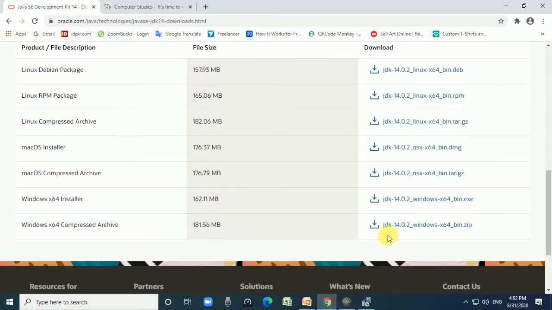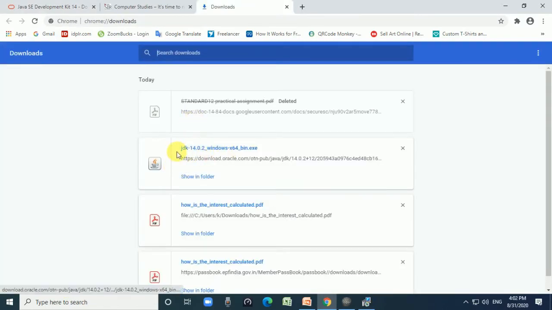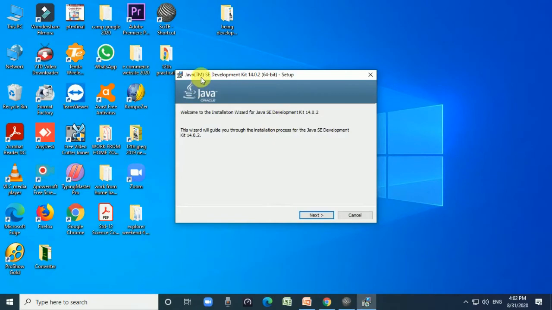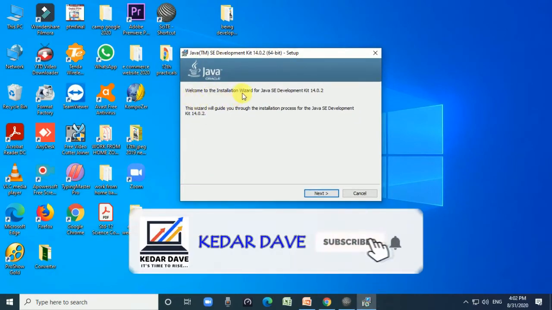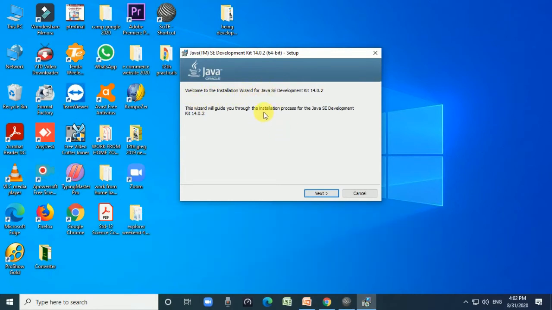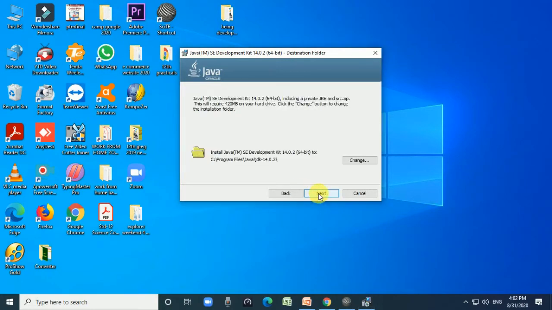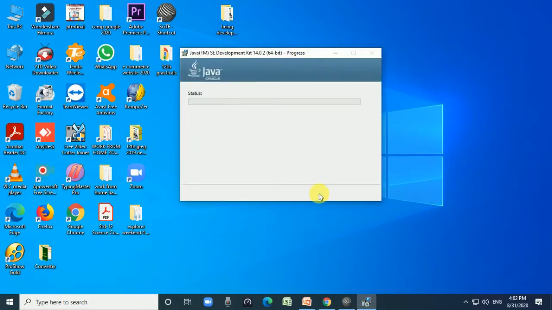Okay, when it is downloaded, it will display in this download folder, right? JDK 14.0.2, right? And it will display this message when you open it. So welcome to the installer wizard for Java Standard Edition Development Kit 14.0.2. Then click on next, next, and then it will install, copying new files.